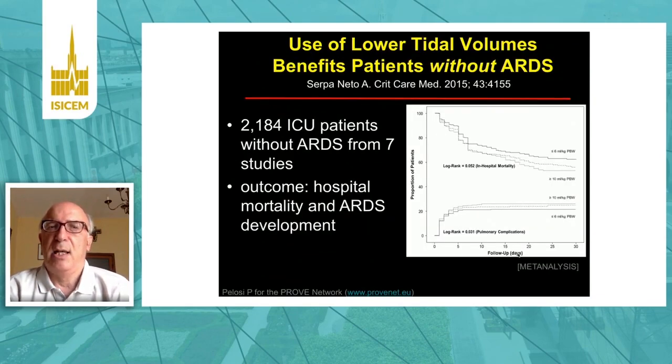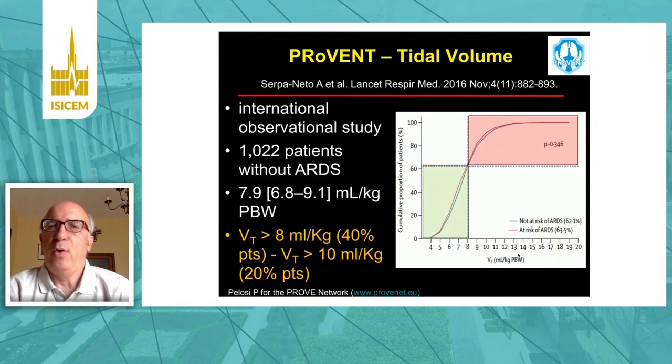In the original studies, we found that a lower tidal volume, lower than 6 milliliters per kilogram predicted body weight, was associated with less risk of developing a pulmonary complication in non-ARDS patients undergoing controlled mechanical ventilation, and reduced the risk of ICU mortality. When we look at the epidemiological distribution of tidal volume in more than 1,000 patients without ARDS, almost 40% have a tidal volume higher than 8 milliliters per kilogram, and 20% higher than 10 milliliters per kilogram predicted body weight.